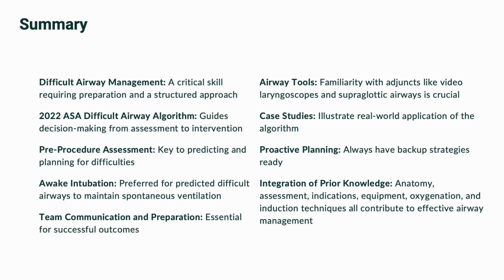Team communication and preparation are vital. Using checklists, defining roles, and ensuring everyone is aware of the plan can make a significant difference in outcomes. Familiarity with various airway tools, such as video laryngoscopes, supraglottic airways, and bougies, is essential. Knowing when and how to use these adjuncts can be life-saving. Through case studies, we've seen how the algorithm can be applied in real-world scenarios, reinforcing the importance of adaptability and quick decision-making. Proactive planning is non-negotiable. Always have backup strategies ready and ensure your team is prepared to execute them.